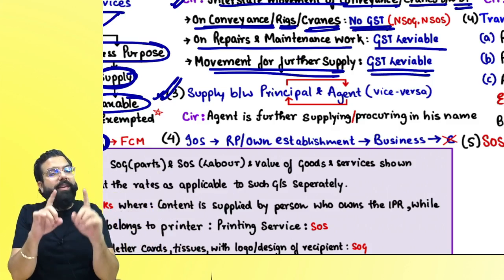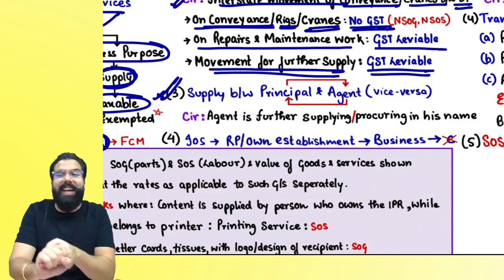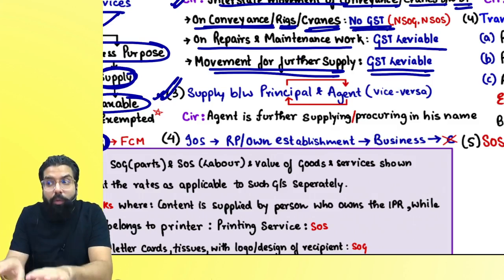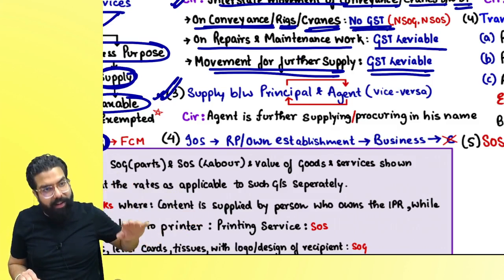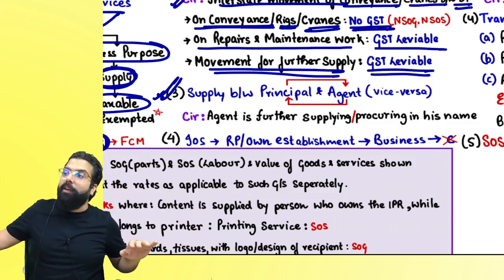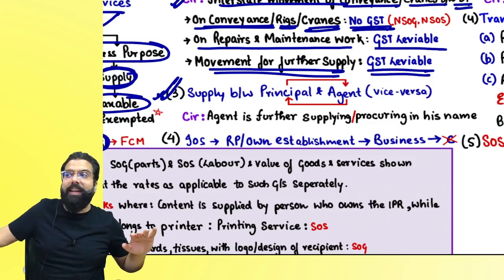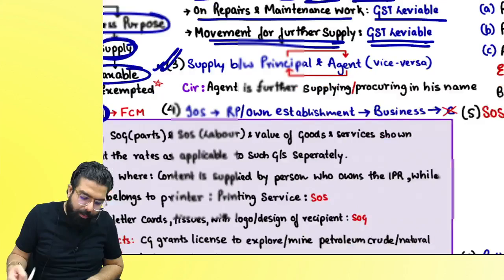Always remember which agent is covered in section 7, paragraph 1C. Consignment agent, basically a selling or procuring agent. Invoice is in his name. When he is selling further, the invoice is in his name. When he is buying, also the invoice is in his name. Then you sending the goods to him or he sending the goods to you without consideration also will be a supply. Done, sir. Point is clear.